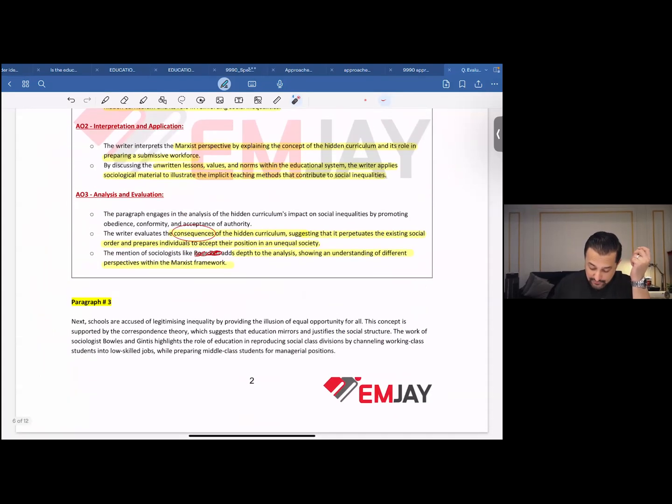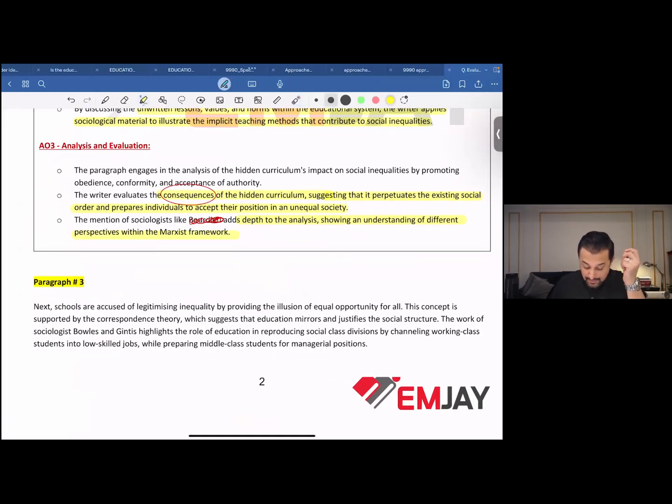Now, the third paragraph that I'd like to bring in over here. Next. Now this word, next, it's just a word, but you know what? By using words like next, additionally, or in line with the argument, you're keeping the reader connected. Don't make the reader feel like he or she gets disconnected after every paragraph to start it all over again, because your answer has not finished. It's in continuation, so you might as well make it look like it's in continuation.